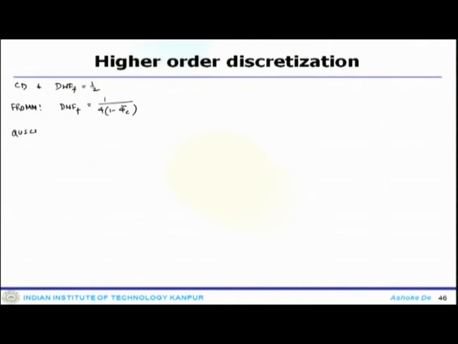For QUICK, the DWF factor is 1 by 4 plus 1 by 8 into 1 minus phi c tilde. Now, the DWF factor for the downwind scheme would be 1.